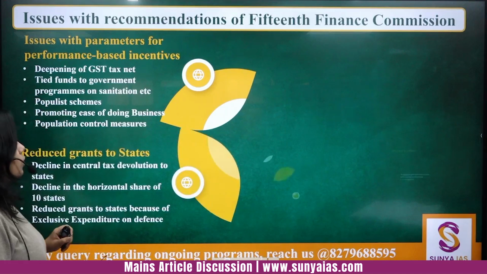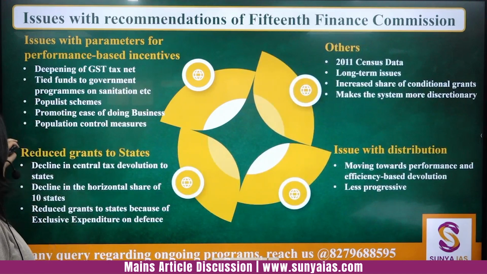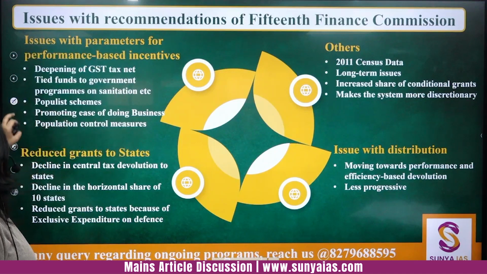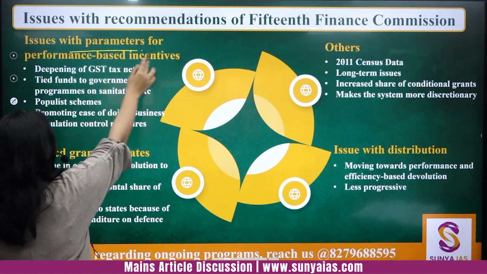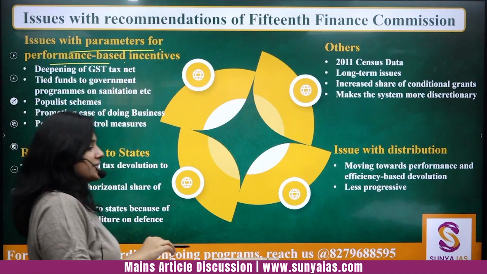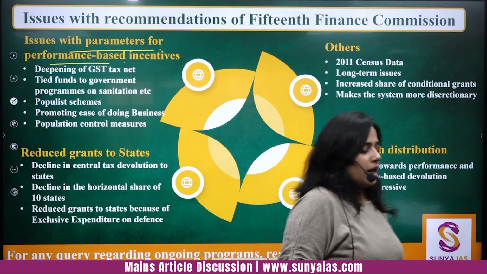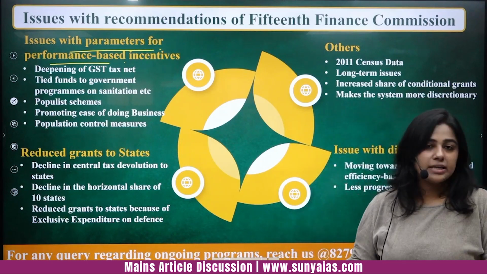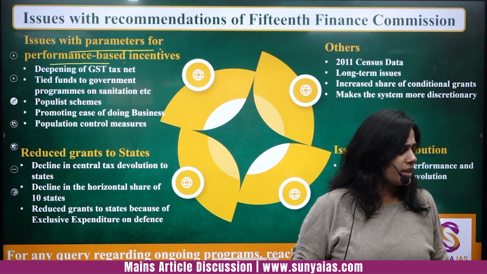Now just see what the issues with the Finance Commission are, like we always do with everybody, with the 15th Finance Commission in particular. See, there is an issue with the parameters for performance based incentives, right? We have already seen the criteria and the issues with the criteria. So what are the other issues?